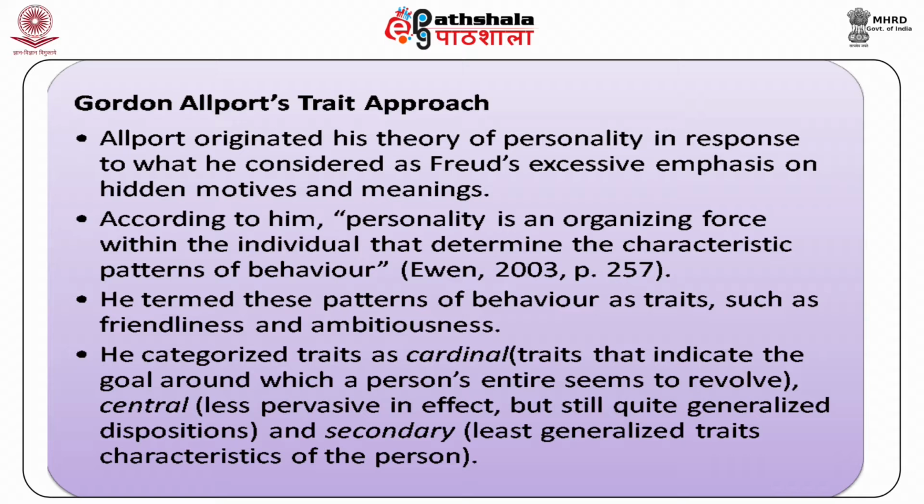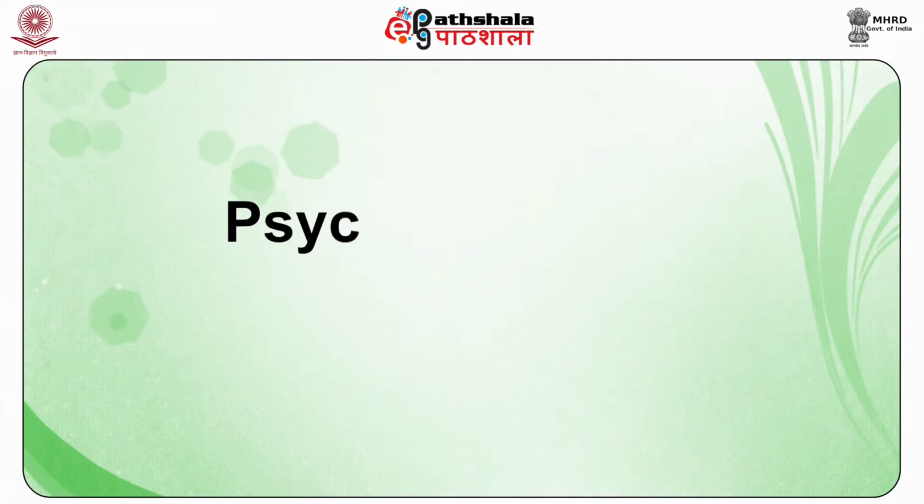He categorized traits as cardinal, central, and secondary. Cardinal traits are the traits that indicate a goal around which a person's entire life seems to revolve. Central traits are less pervasive in effect but still quite generalized dispositions. And secondary traits are the least generalized traits, characteristics of the person. His theory has been applied in various fields.